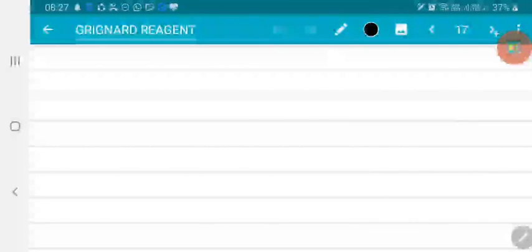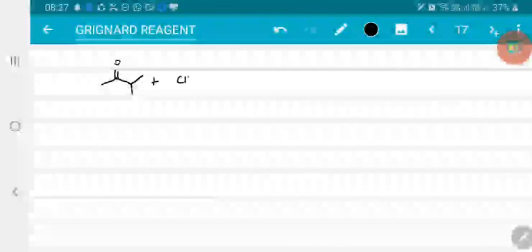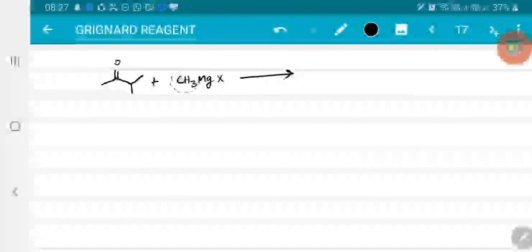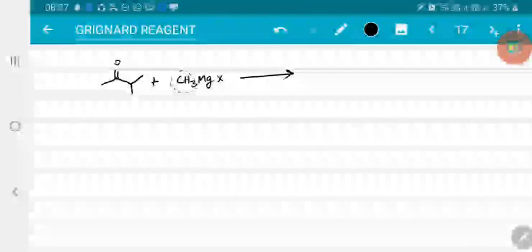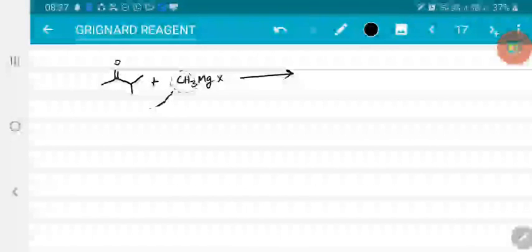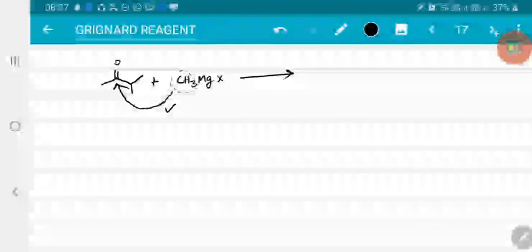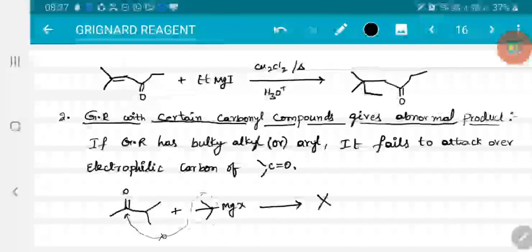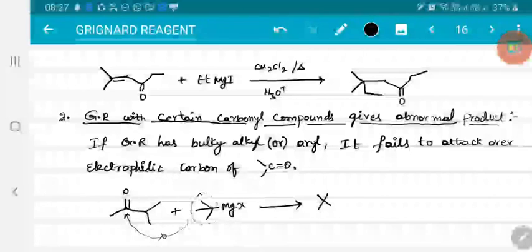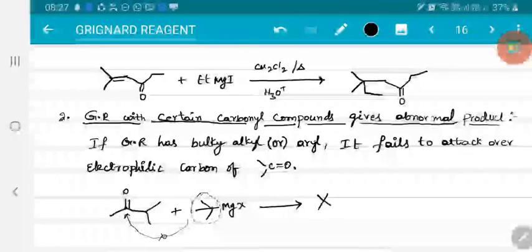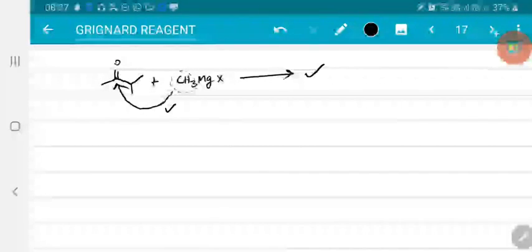Similarly, if I have considered a less hindered one, the same substrate allowed to react with CH3MgX, in this case, as this alkyl system is showing less hindrance, it can attack, so this will occur. So here the Grignard reaction occurs, whereas in the earlier case, because of the bulky alkyl system, the Grignard reagent cannot attack the electrophilic carbon. Not only this, there is a special case where there will be a hydride shift.